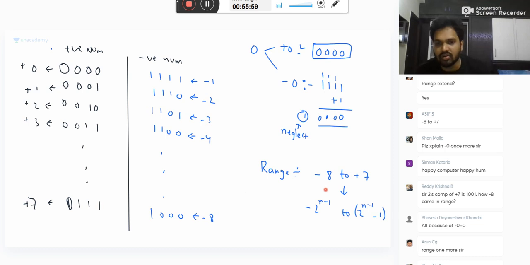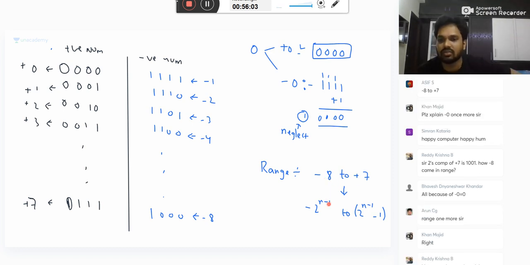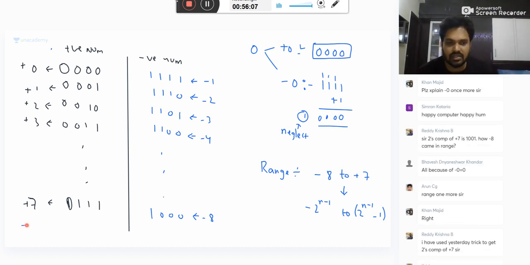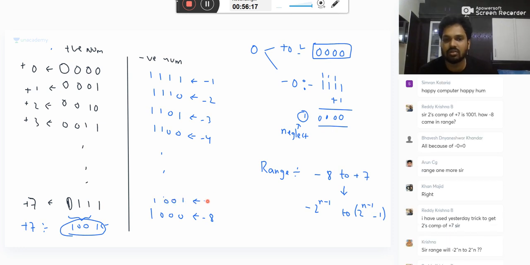Range is improved. Previously minus 7 to plus 7. Now it is minus 8 to plus 7. Tell me. For plus 7, you use yesterday trick, no problem. 1 and remaining 1, 0, 0. Yes, 1, 0, 0, 1 is minus 7. 1, 0, 0, 0 is minus 8. What is the problem in this?